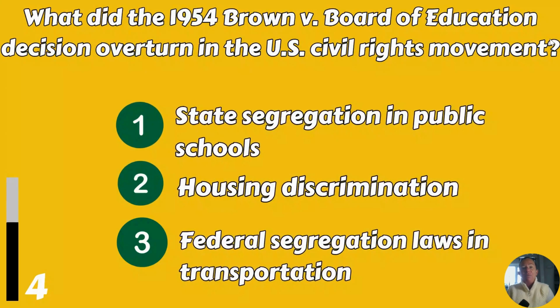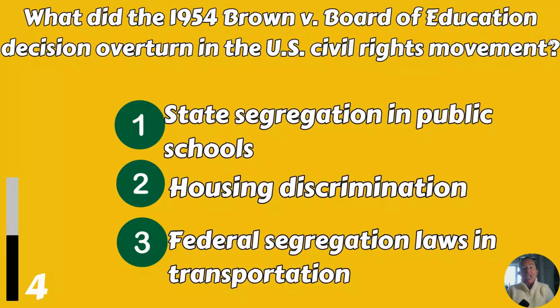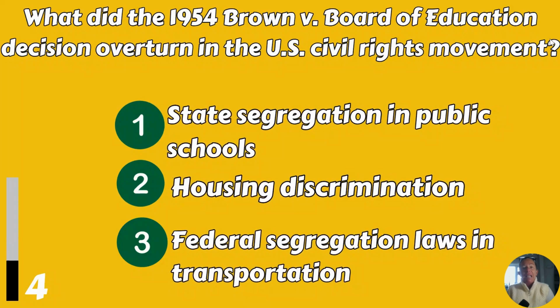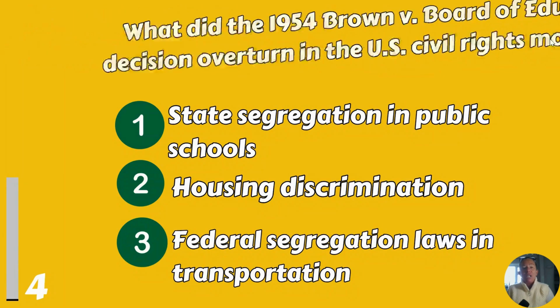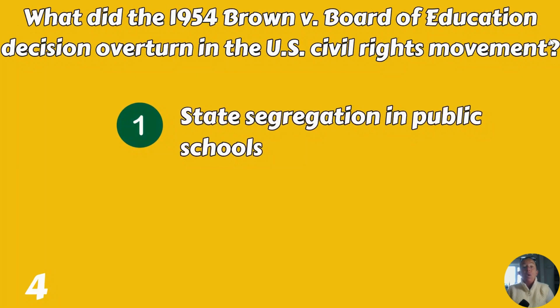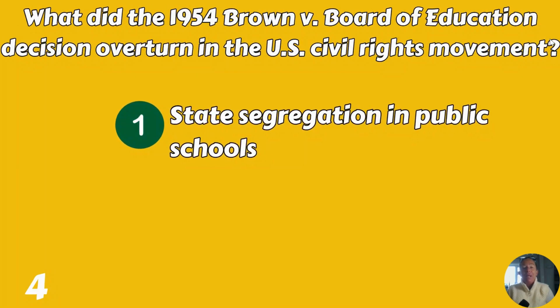What did the 1954 Brown v. Board of Education decision overturn in the US civil rights movement? State segregation in public schools, housing discrimination, or federal segregation laws in transportation? It was state segregation in public schools.